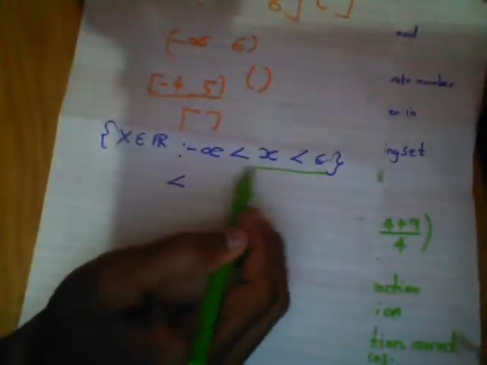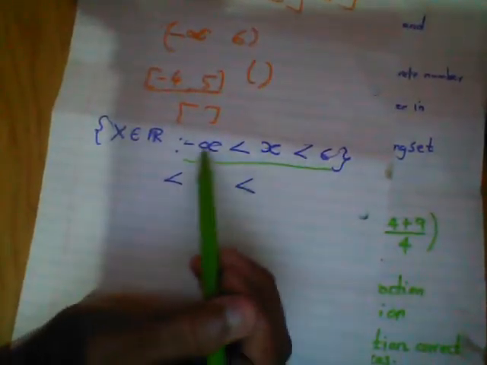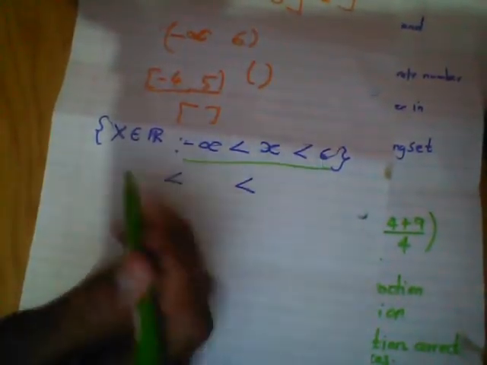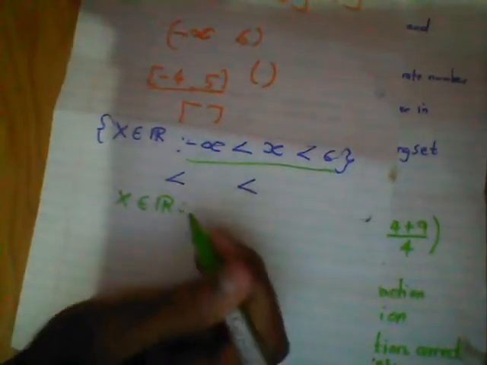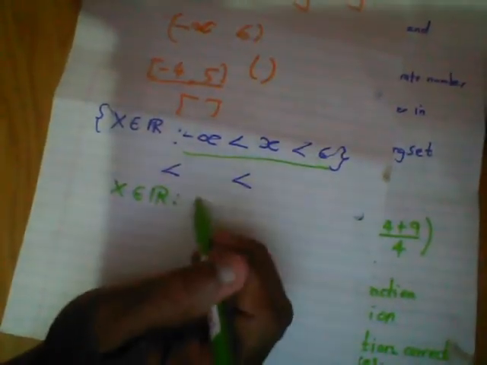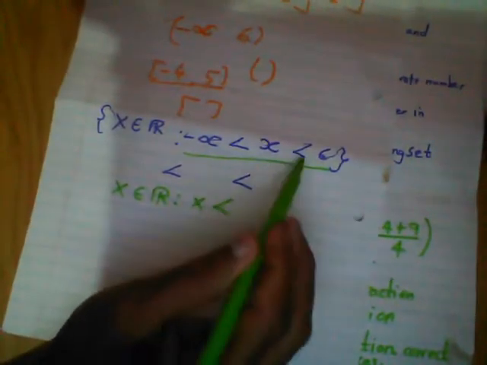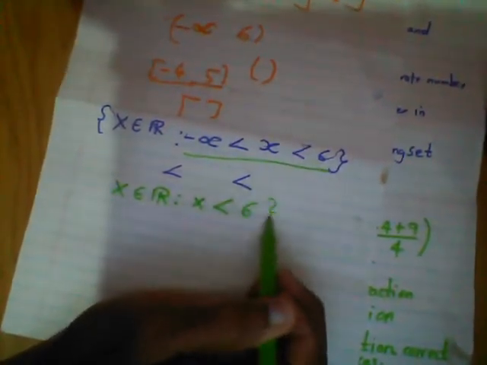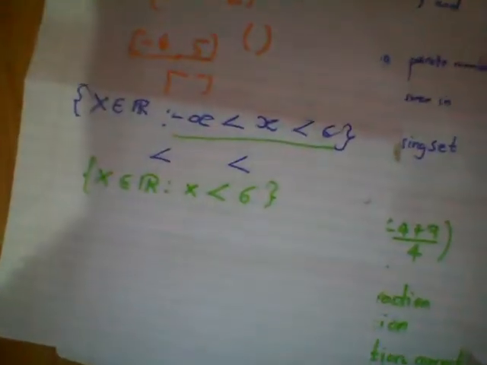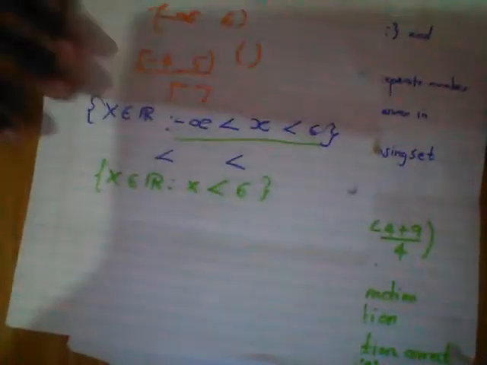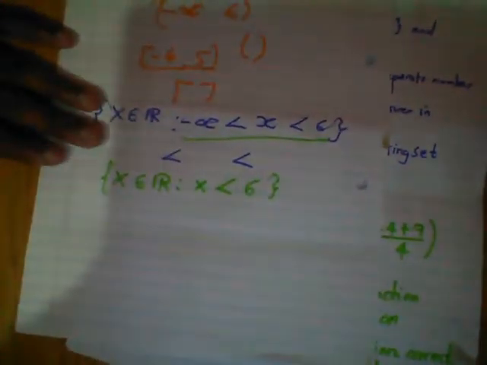Or if I don't want to write this, I could have said this number starts from negative infinity to 6. So in other words, I could say X are elements, right? These values of X are less than 6, excluding 6. What does that mean? It means you start from 6 all the way to negative infinity. 6 is excluded, the same thing, all the way to negative infinity. So this is how you represent numbers in set builder notation.